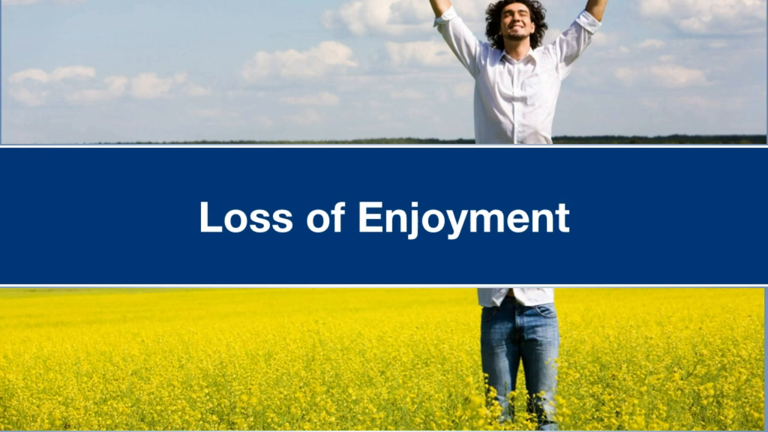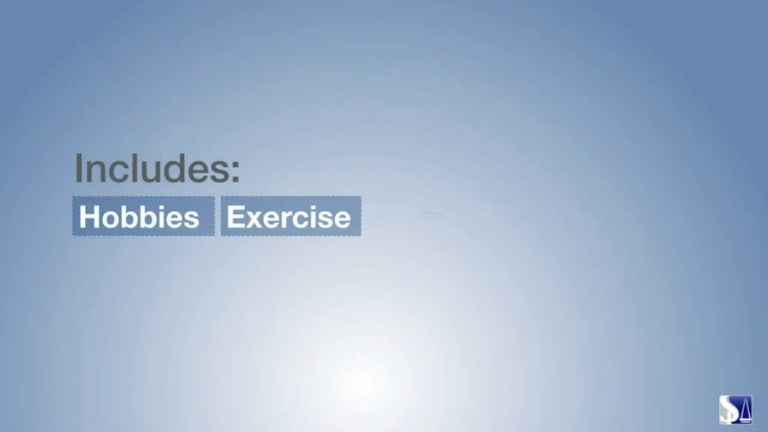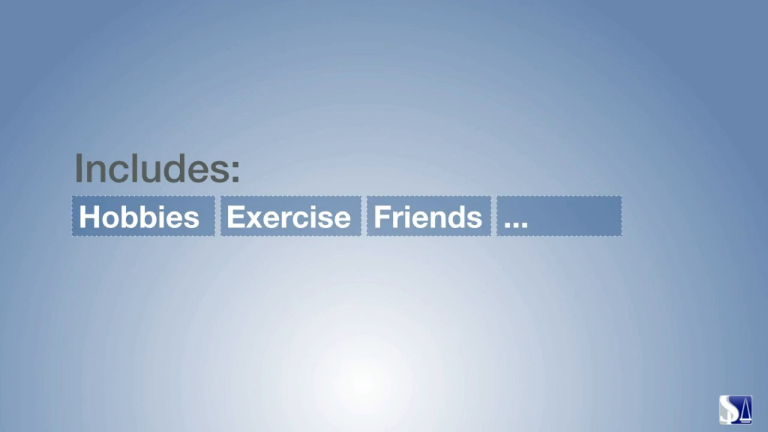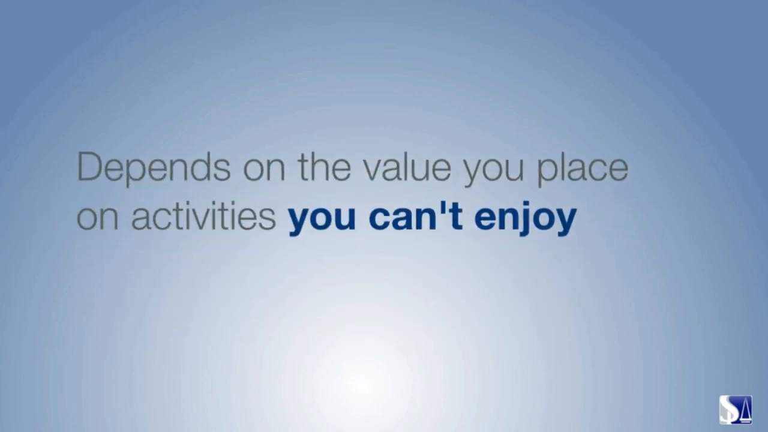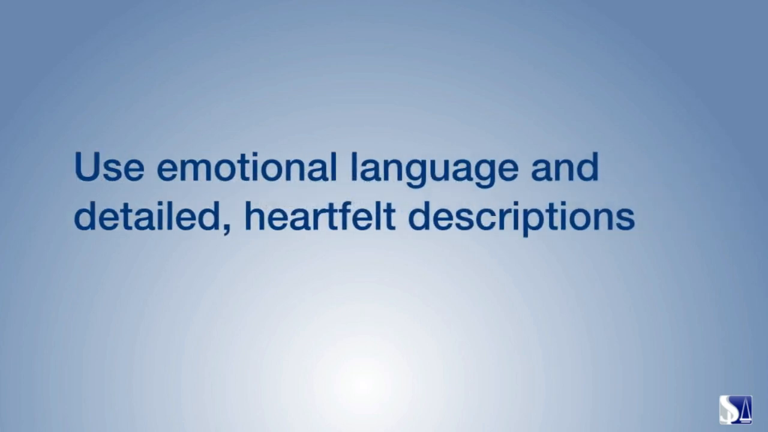There's also loss of enjoyment. This is your loss of present and future enjoyment of everyday activities, including hobbies, daily exercise, the company of friends, and other recreational pursuits. Compensation for loss of enjoyment depends on the value you can place on activities you're unable to enjoy now and in the future. It will take some effort to convey to the adjuster just how much your life has been negatively affected by your injuries.